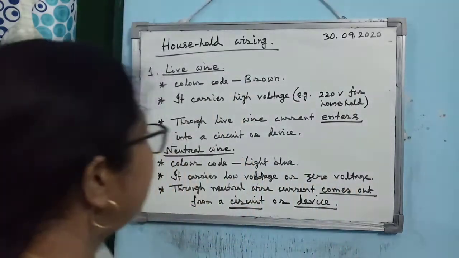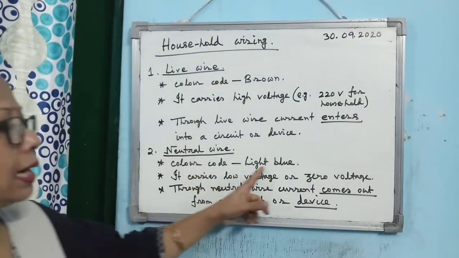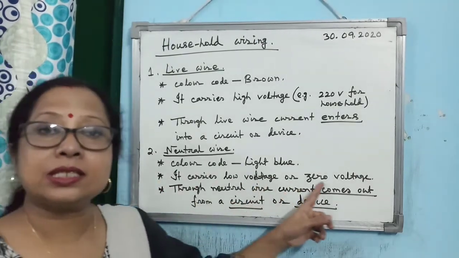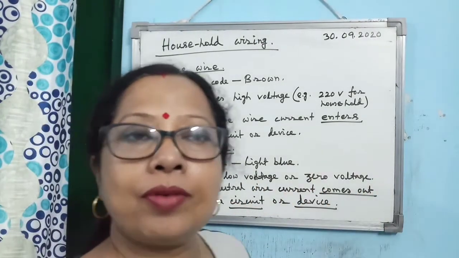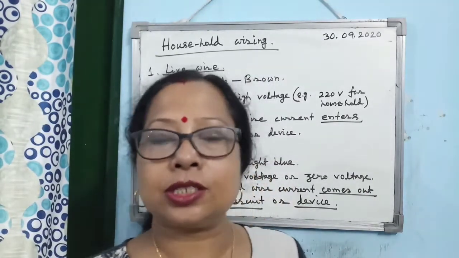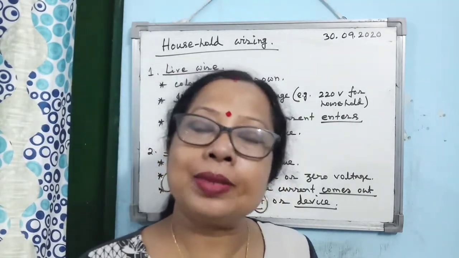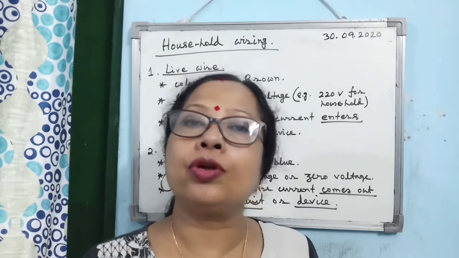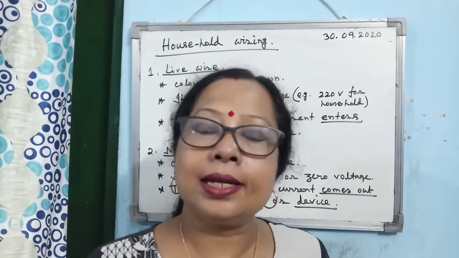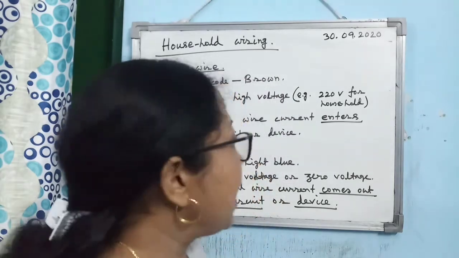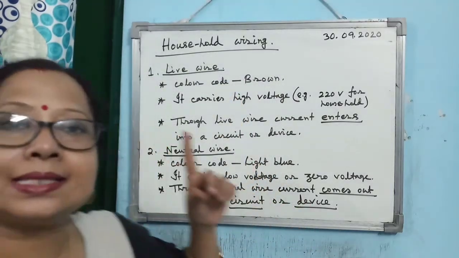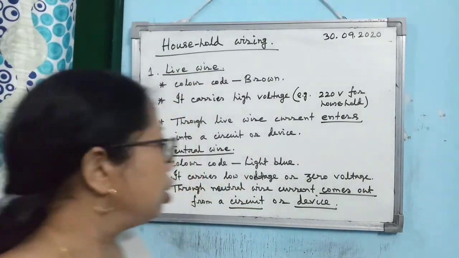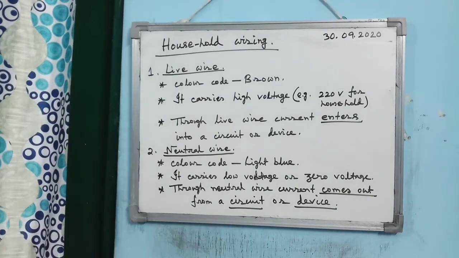Alright, so what is the color code for neutral? Light blue, and it always carries low voltage, meaning 0 voltage. This is a very common, frequently asked question regarding the live and neutral line. The live line, what is the voltage? 220 volt. What is the voltage of the neutral line? 0 volt. It is maintained at 0 volt. And the neutral line is the exit, meaning through the neutral line electric current comes out from a circuit or a device.